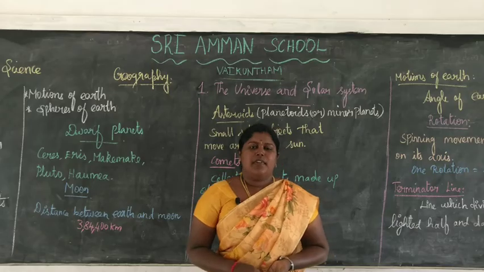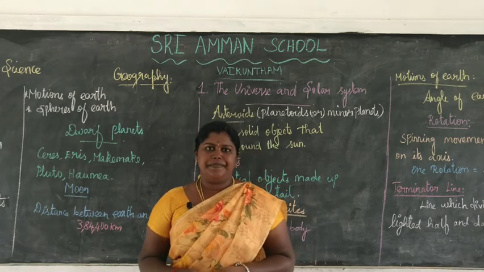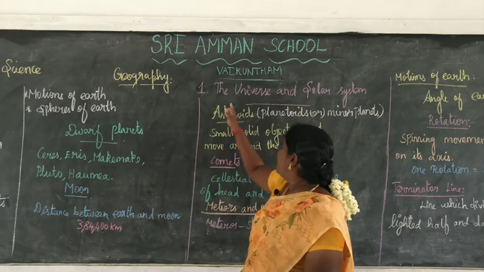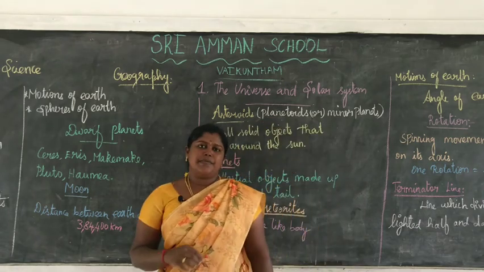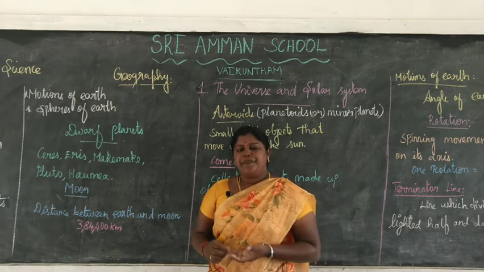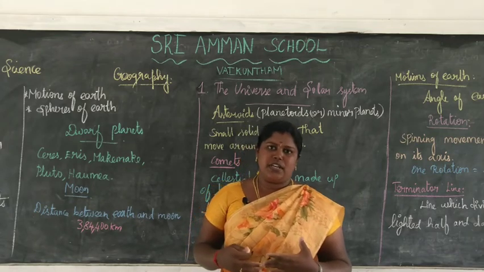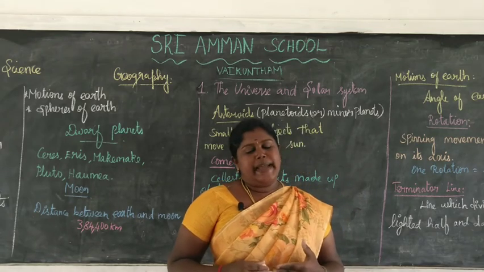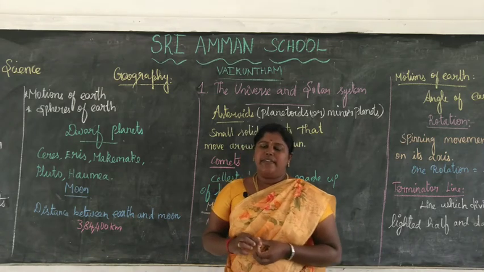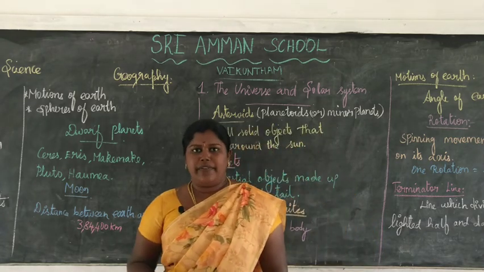Okay students, our first unit is over. Have you all understood the lesson? Once again I will summarize this lesson. Our lesson is the universe and solar system. What is meant by universe? The vast expanse of space is known as the universe. Then galaxies. What is meant by galaxy? A huge cluster of stars held together by gravitational forces is known as a galaxy. Our solar system is a part of the Milky Way galaxy.